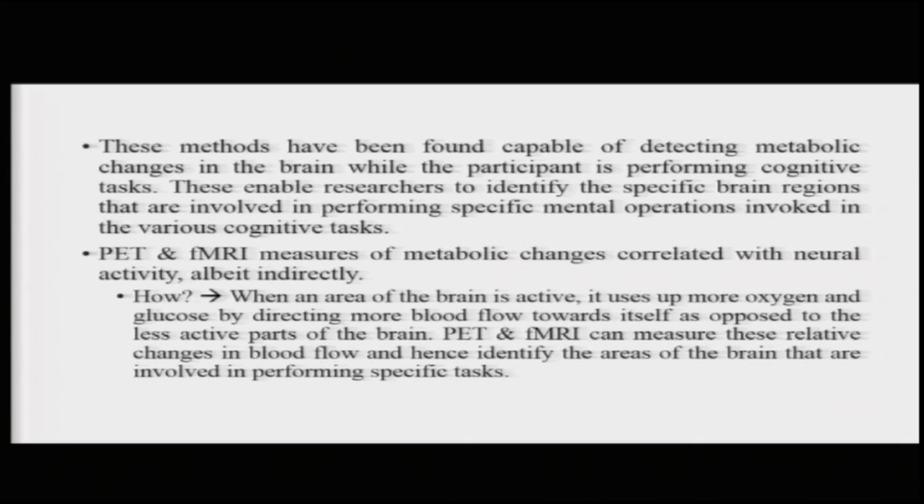Now, how do you do that? When an area of the brain is active, it uses up more of the oxygen and glucose by directing more blood flow towards itself as opposed to the less active parts of the brain. Both PET and fMRI can measure these relative changes in blood flow and hence identify the areas of the brain that are involved in performing these tasks.